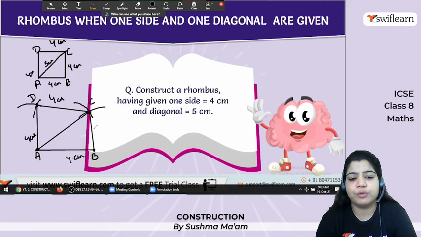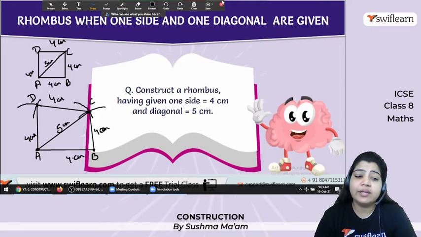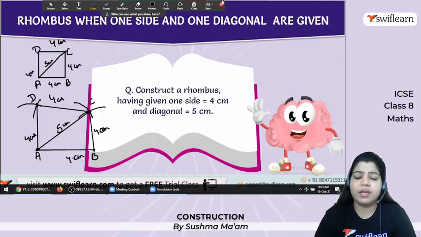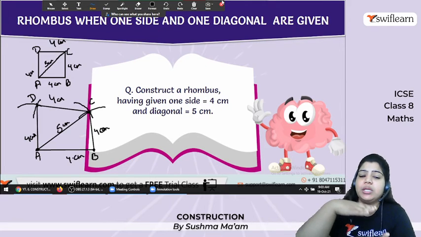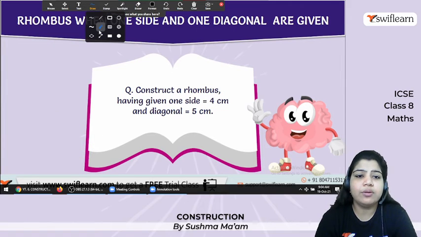एक तो ये वाला केस हो गया when you know all the sides and one diagonal. The other thing is, I told you in the quadrilaterals, in the parallelograms, yes. So whenever the diagonal is given and sides is given, because you know the property here, that's why. Okay, so you can start with your diagonal also, diagonal as a base. So I'll tell you how to draw that one.